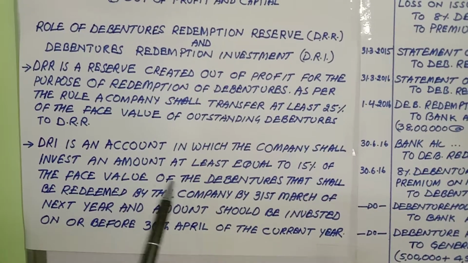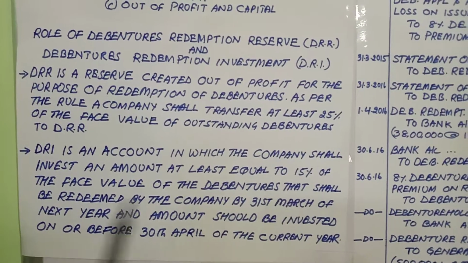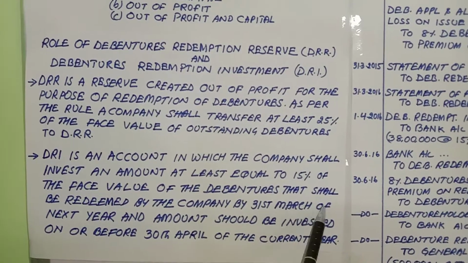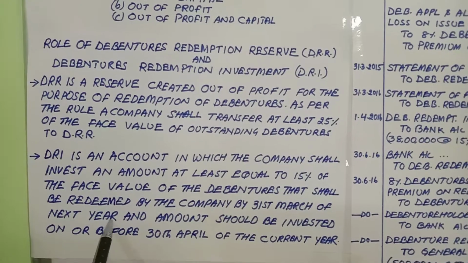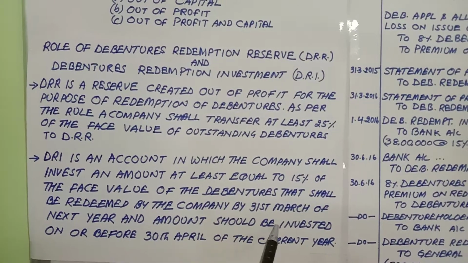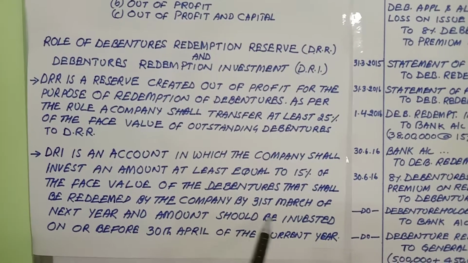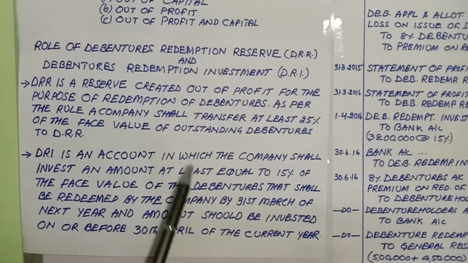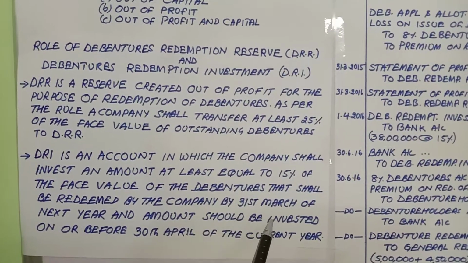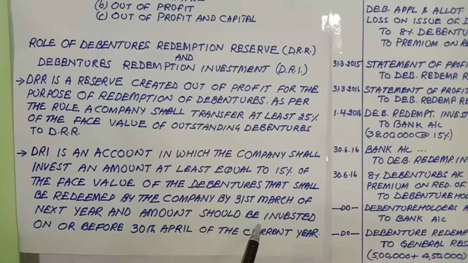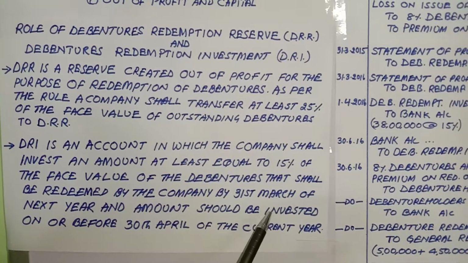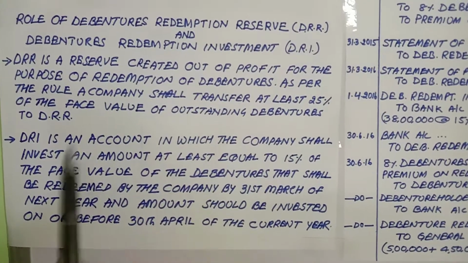The face value of debentures that shall be redeemed by the company by 31st March of the next year, this amount, which is 15% of the face value, has to be invested in outside security. Outside security means the company can deposit that money into the bank and get interest on that.